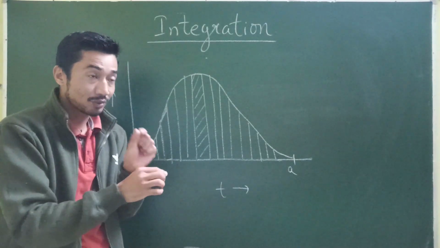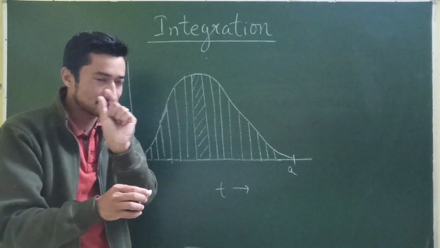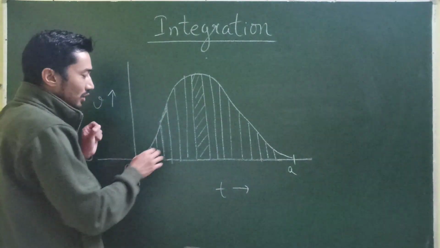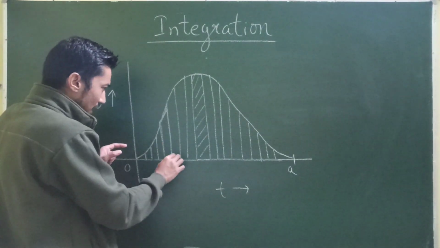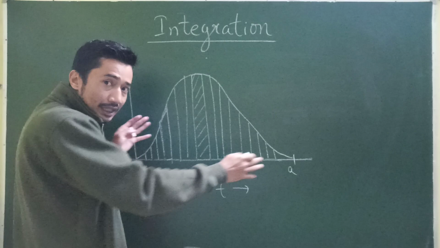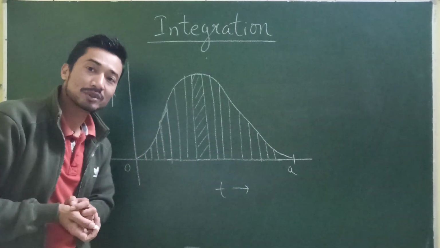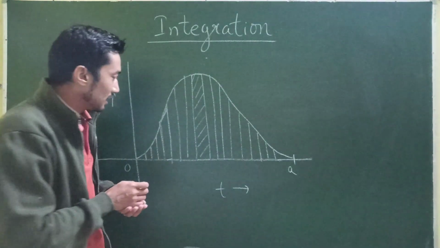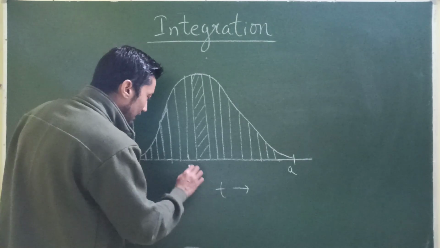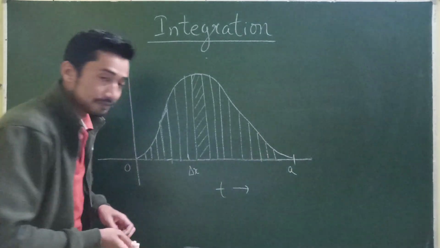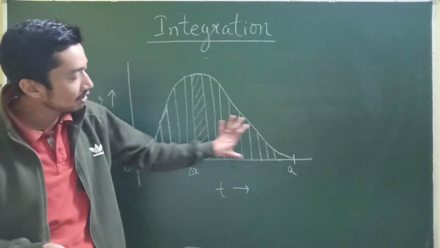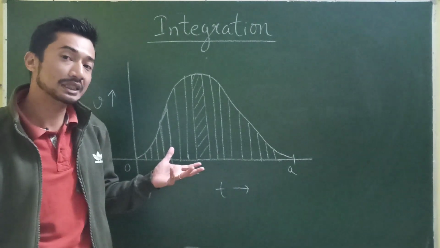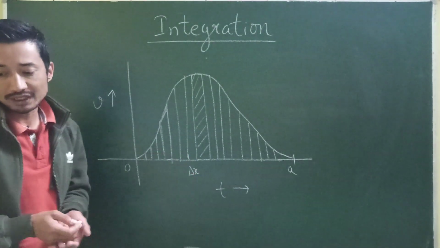You may be having some doubts, but don't worry, I'll come back to that point also. Some brilliant students might be thinking about something, but don't worry, I'll talk about that. If we cut it into small rectangular parts and then get the sum of it, then definitely I will be able to get the area under the curve. Not a big problem, isn't it? So in other words, let's say I cut it into small parts of delta x, each part is delta x. The summation of all the small parts will definitely give me the area. Simple as that, isn't it?